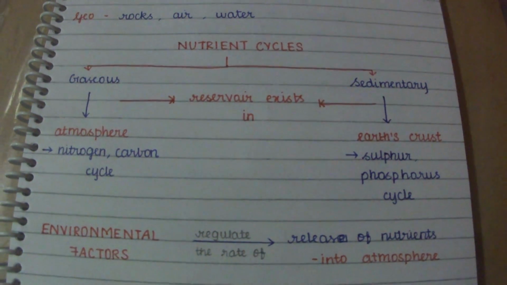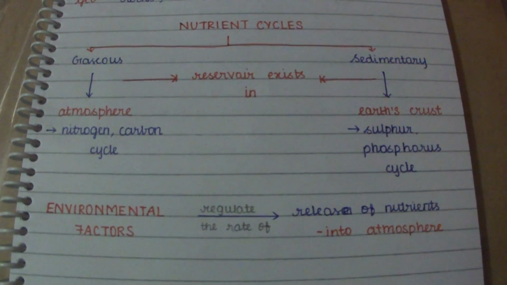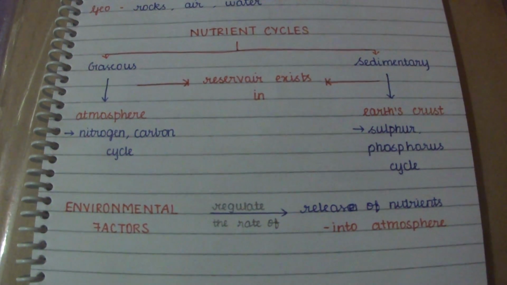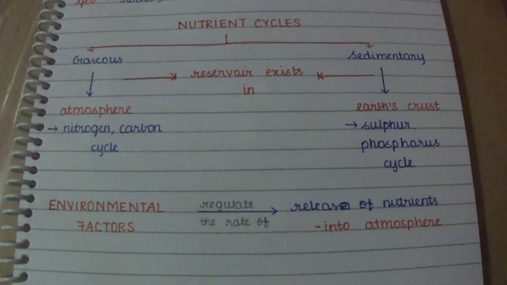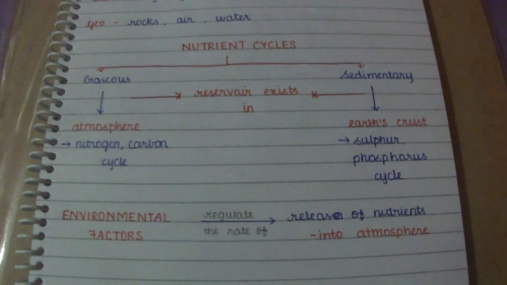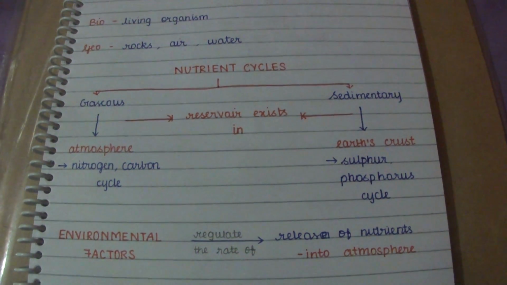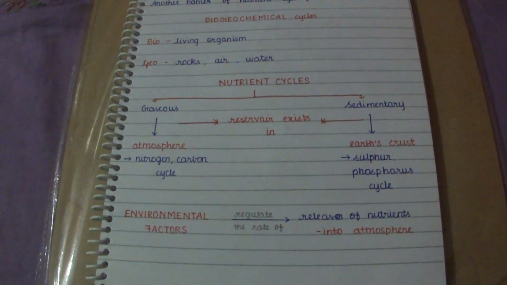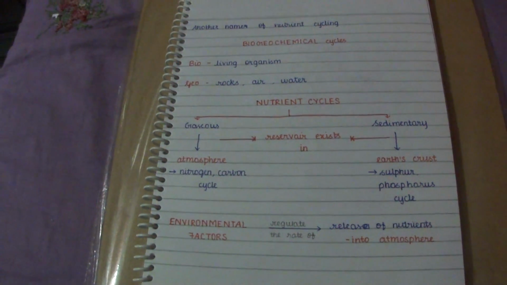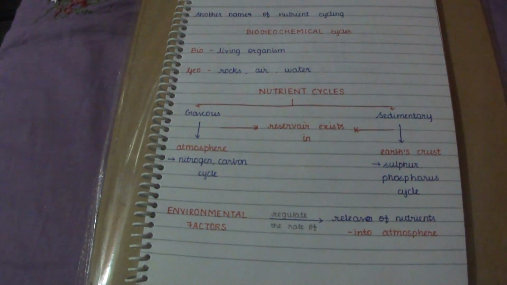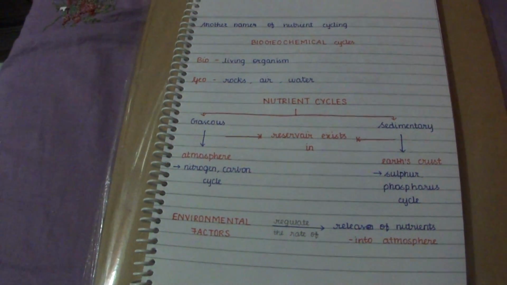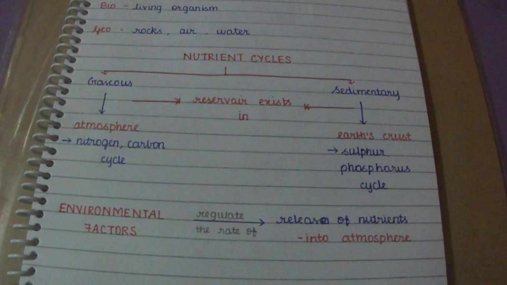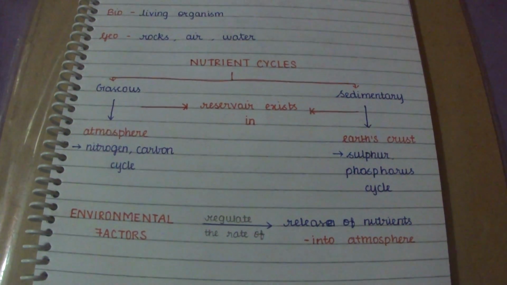The environmental factors which regulate the rate of release of nutrients into the atmosphere are soil, moisture, pH and temperature. These are all environmental factors. They regulate the release of nutrients. So in the gaseous cycle the reservoir exists in the atmosphere, and in the sedimentary cycle it exists in the earth's crust.